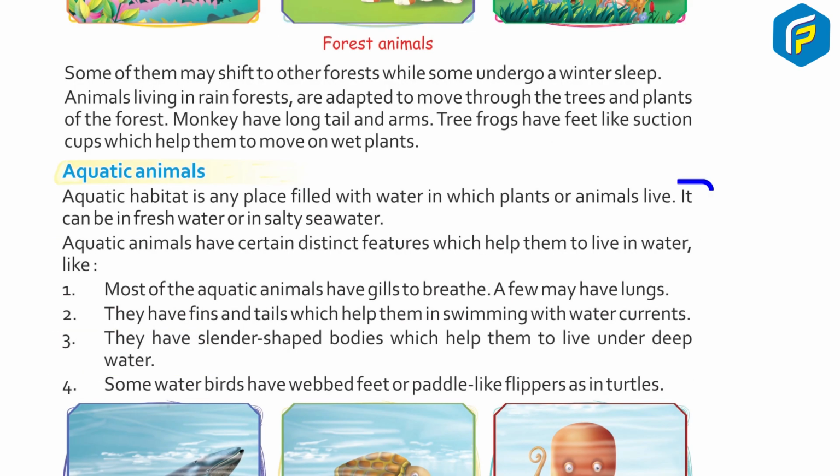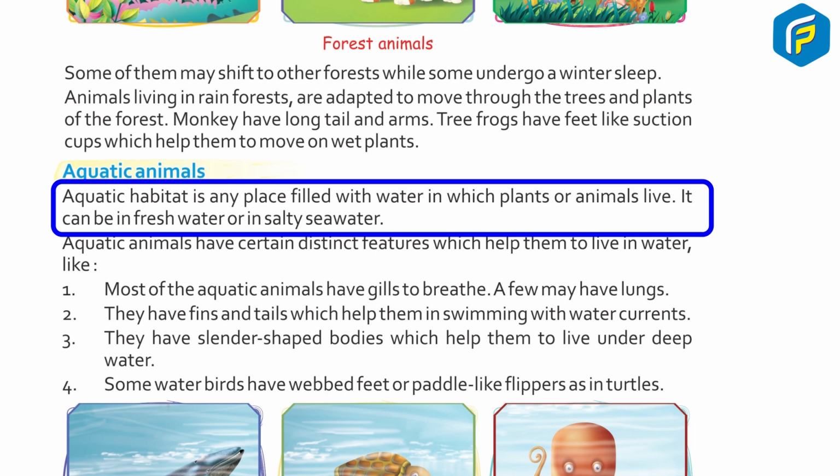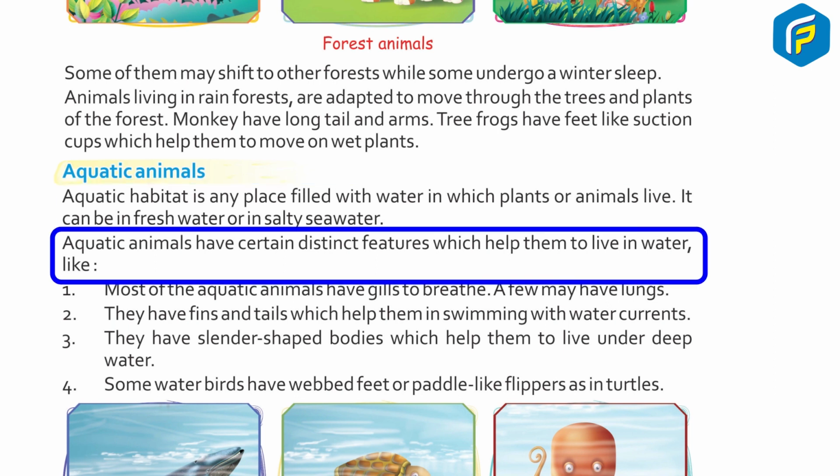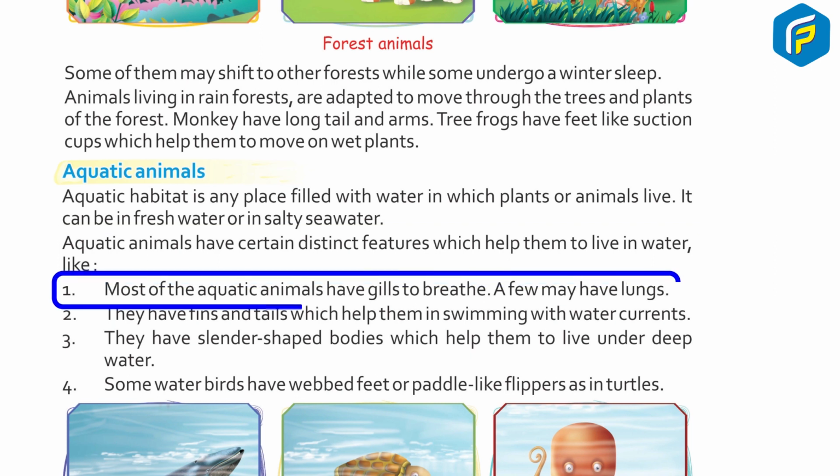Aquatic animals. An aquatic habitat is any place filled with water in which plants or animals live. It can be fresh water or salty seawater. Aquatic animals have certain distinct features which help them to live in water. 1. Most aquatic animals have gills to breathe. A few may have lungs.